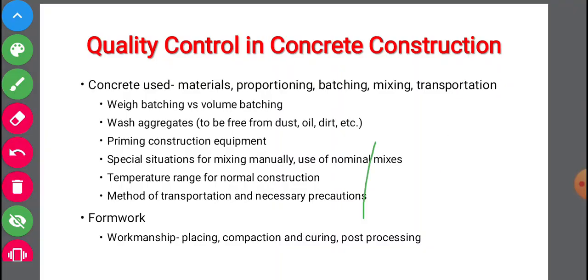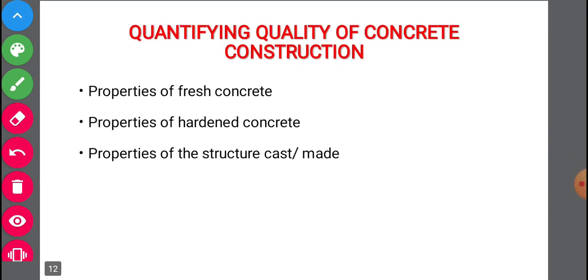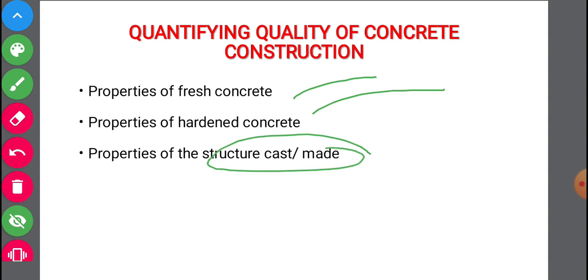Okay, next we have quantifying quality of concrete construction. When we are quantifying the quality of concrete construction, we have to do the test. So here the tests are for the properties of fresh concrete, for the properties of hardened concrete, and for the properties of the structure which has been casted or which has been made.